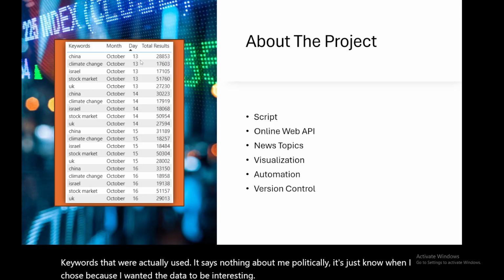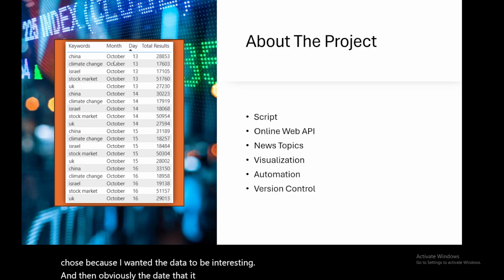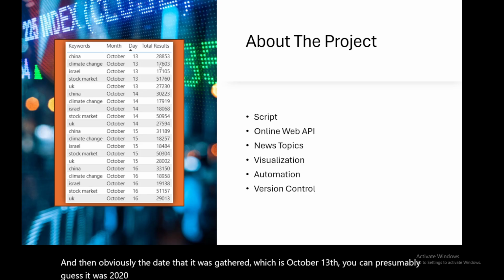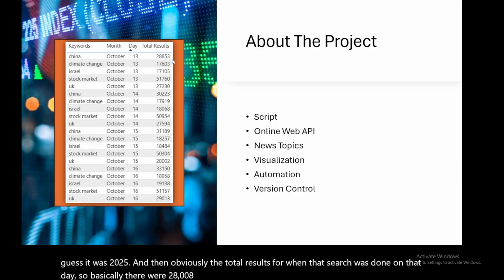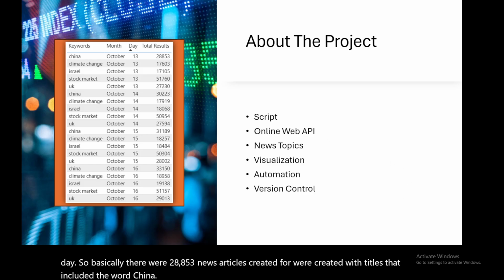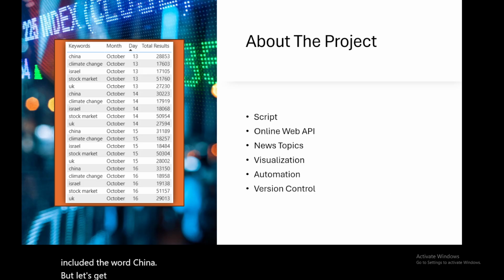And then obviously the date that it was gathered, which is October 13th, you can presumably guess it was 2025. And then obviously the total results for when that search was done on that day. So, basically there were 28,853 news articles created with titles that included the word China. But let's get into more specifics, shall we?